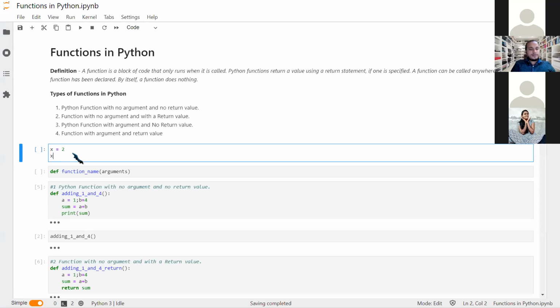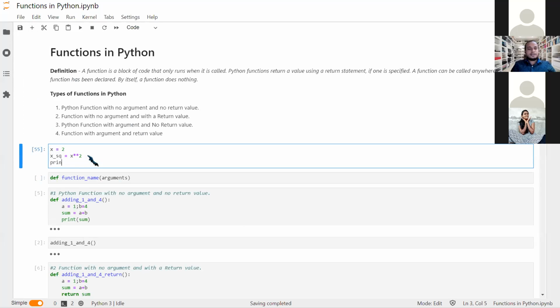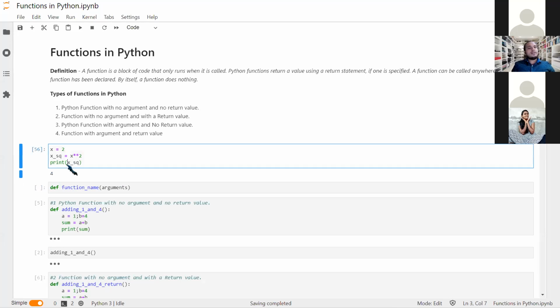So x square should be x double star, asterisk, 2. You learned this a few days back in some sessions. I have run it, and I'll try to print it. The print statement you must also have studied, that is x underscore sq. So what do we get? We get 4. This is all pretty simple.